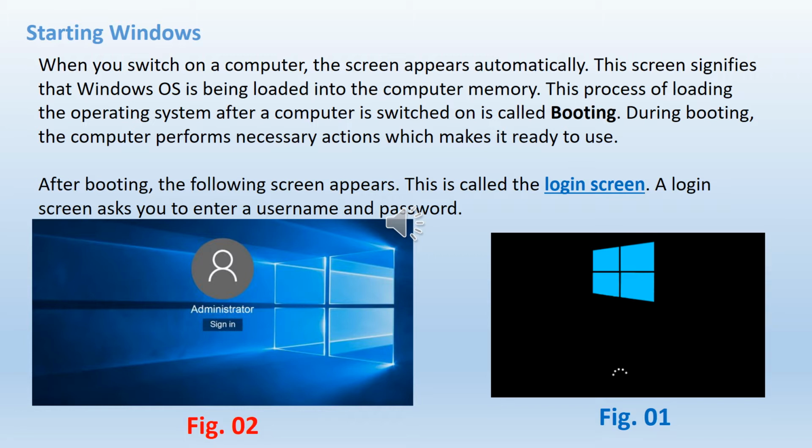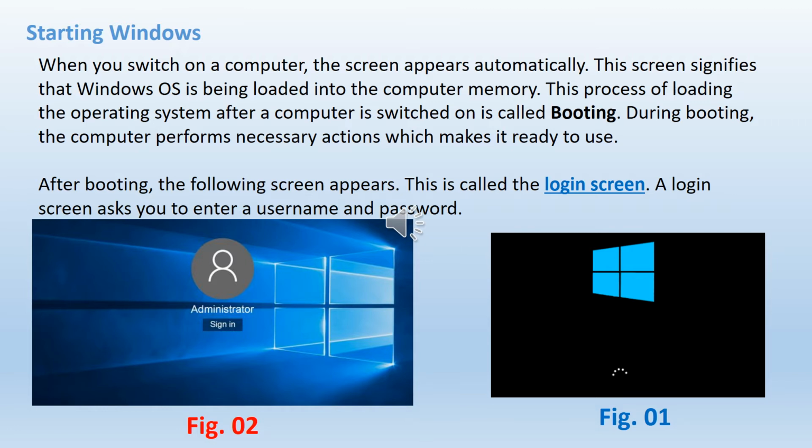So in a login screen, children, if you have set up a username or a password, it asks for your username and password. So we add this username and password, children, for your computer security. To secure your data, we use this username and password, so no one can log into your computer without your permission.